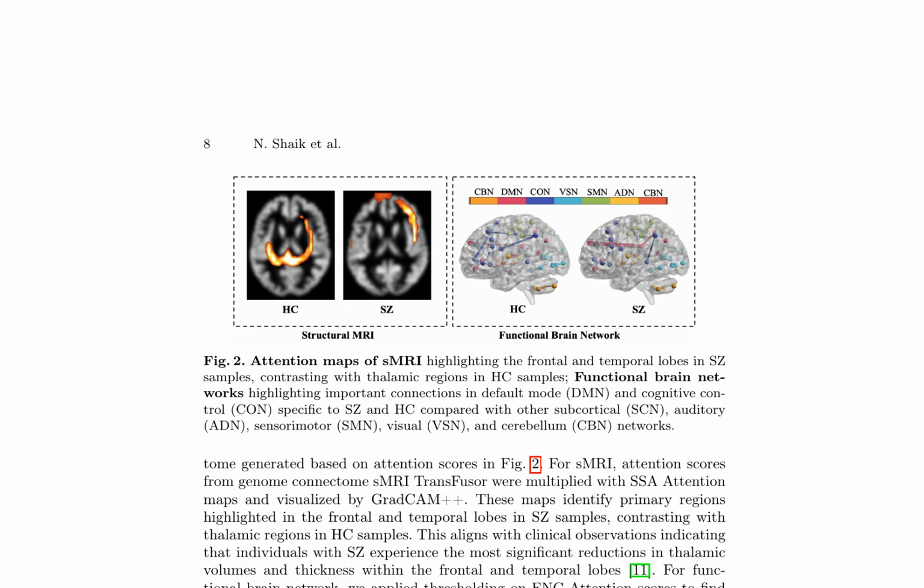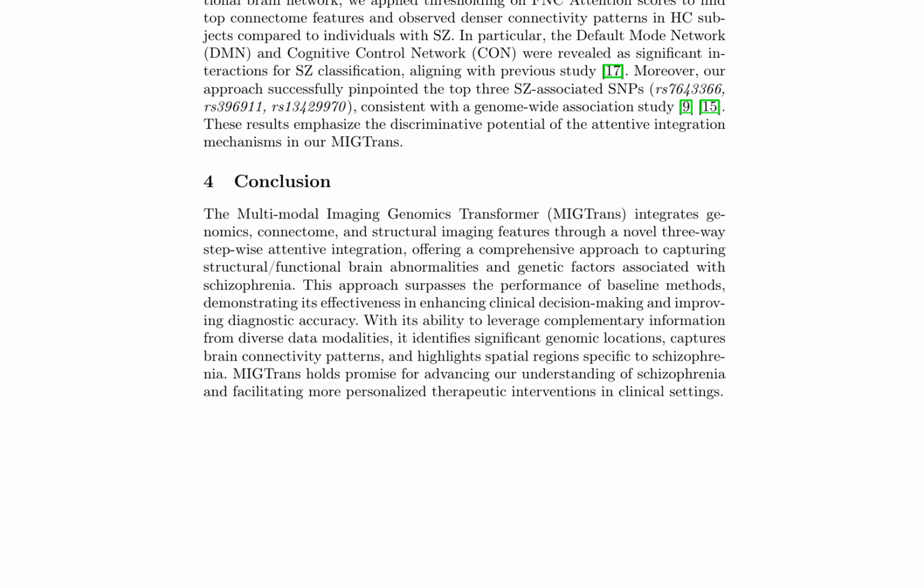The default mode network, DMN, and cognitive control network, CON, are revealed as significant interactions for SZ classification. The results emphasize the discriminative potential of the attentive integration mechanisms in MIGTrans. The model successfully pinpoints the top 3 SZ-associated SNPs, consistent with a genome-wide association study. The approach offers a comprehensive method for capturing structural, functional brain abnormalities and genetic factors associated with SZ, surpassing the performance of baseline methods and demonstrating its effectiveness in enhancing clinical decision-making and improving diagnostic accuracy.